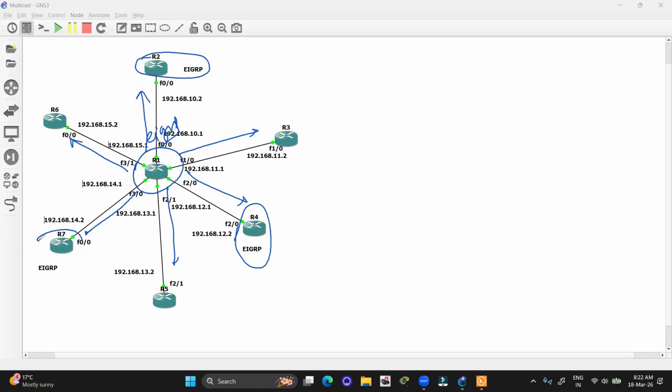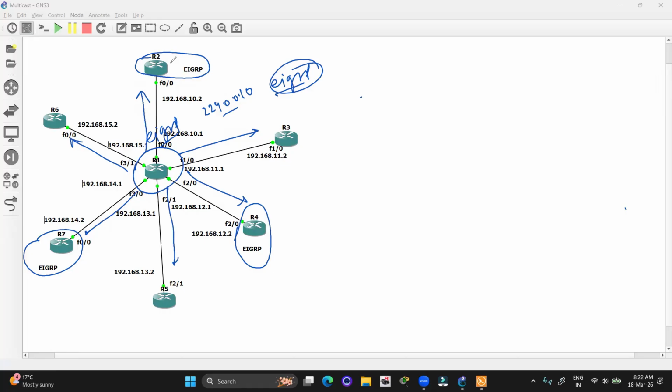So here we can see that the message will be forwarded to everyone with a destination IP address of 224.0.0.10, and none of the routers have this IP address. Okay, but still the routers that are running the EIGRP process are going to accept this packet.